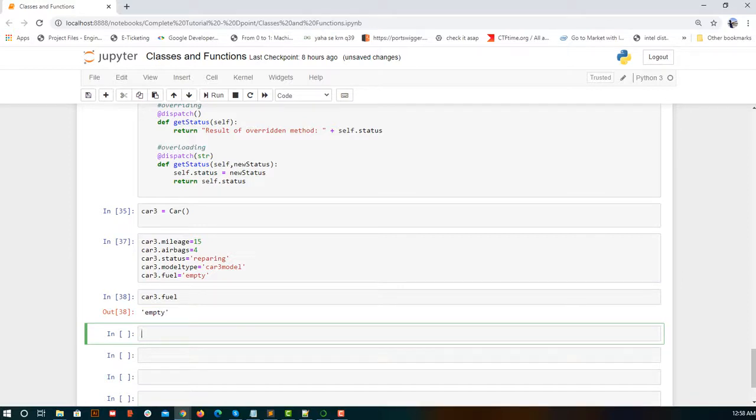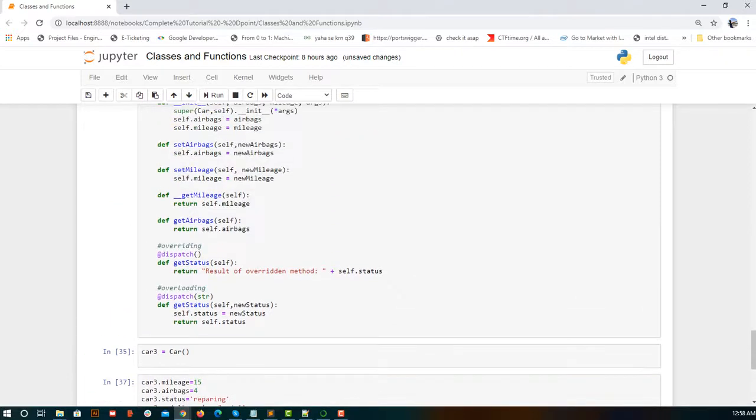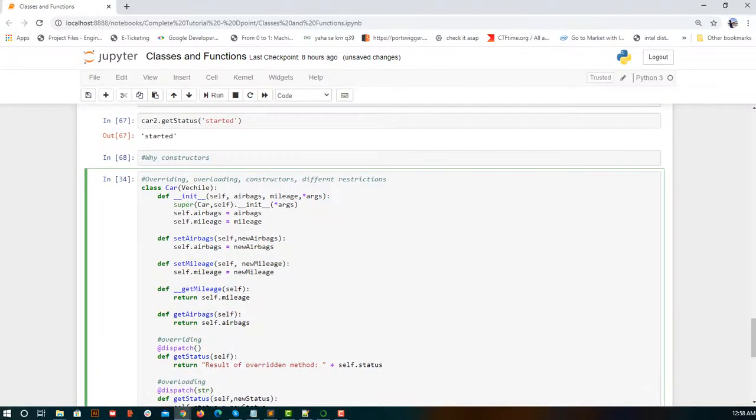So that is how general public and private work, but in Python there is no concept of private. Still, just to make sure that the person who is working on it, like I define some class and you are working on that class, I want to tell you by seeing the code that this is something I intended to keep as private, I'll have two underscores, or a single underscore. So underscore means that it is a private variable.